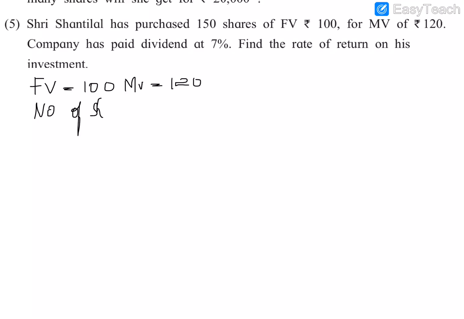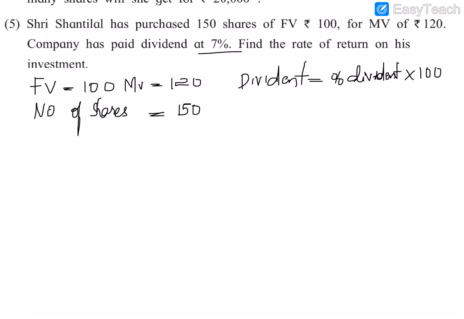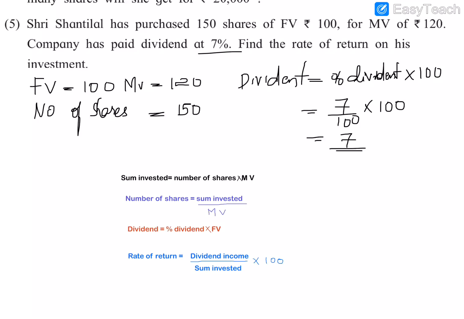Also the number of shares is given. Number of shares is equal to 150 shares, and the rate of the dividend is given as 7%. So we can find the dividend from that. Dividend is equal to the percentage of dividend into 100. Here the percentage is 7, so 7 by 100 into 100. So 100 will be cancelled, so 7 will be the dividend. Now what do we have to find? We have to find the rate of return.